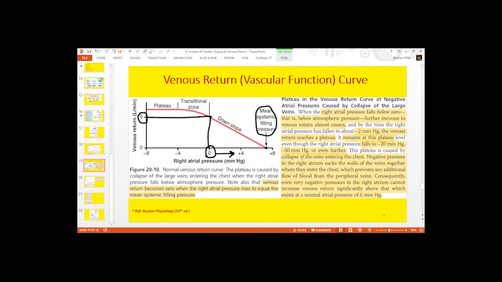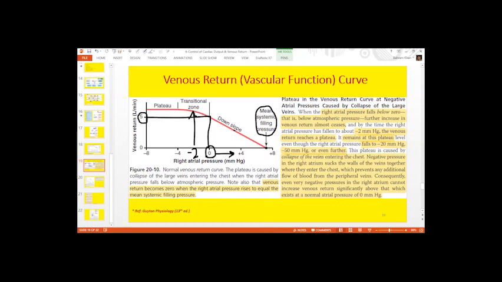On the opposite side of the venous return curve, you can see there is a transitional zone. If you decrease the right atrial pressure beyond 0, at around -2 you can see the transitional zone. After this transitional zone, there is a plateau phase. So further decrease in the right atrial pressure will not alter the venous return significantly. And why is there this plateau phase? Because of the negative pressure created inside the right atrium.